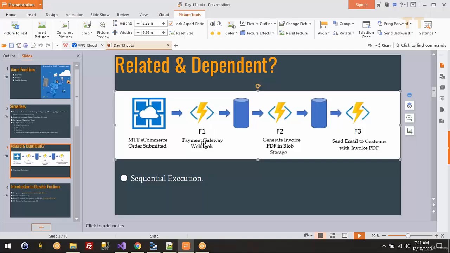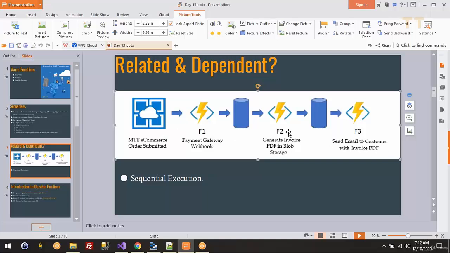Next, once the payment is approved or rejected, I have to complete this task. So the result might be anything. It might be pass or fail, but I have to complete this task. Once this task is completed, most likely it will pass. Then I have to generate a PDF and store that PDF in my blob storage for future reference. This is my second task. The third task is, after I generate this PDF, I have to send an email to the customer with that PDF as an invoice. So these are 3 activities I have to perform.